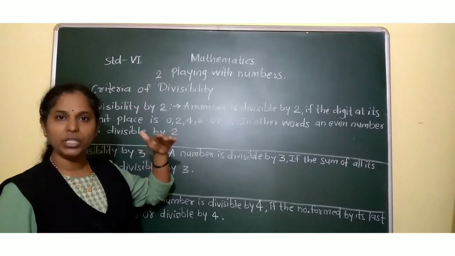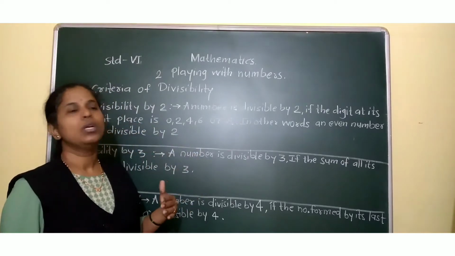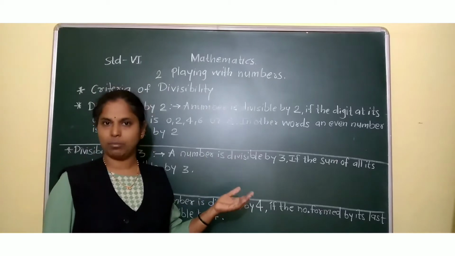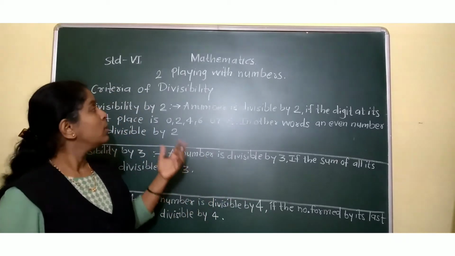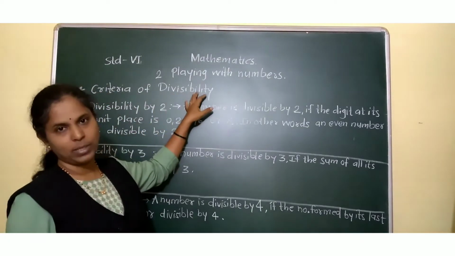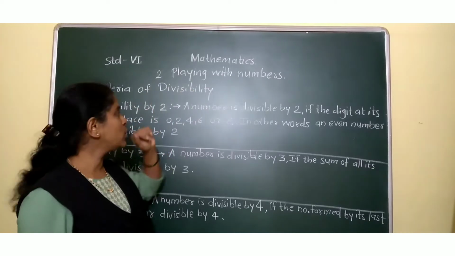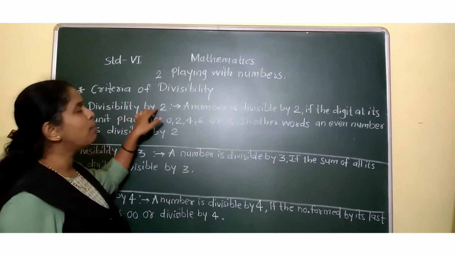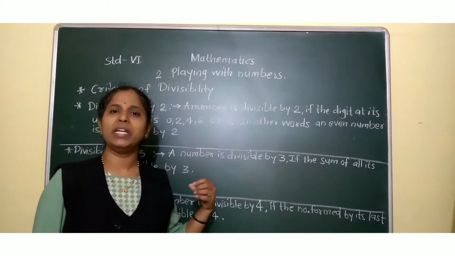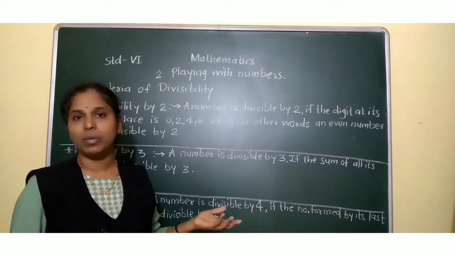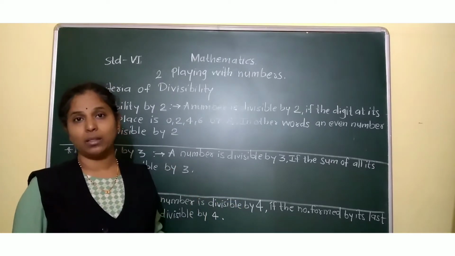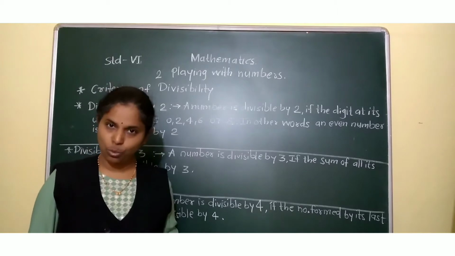The method in which, without doing long division, only by observing the number, we can say whether the number is divisible by 2, 3, 4 and so on, is named criteria of divisibility. First, we will learn divisibility by 2. Whatever the number may be, a 9-digit number or a 10-digit number, only by looking at it we should be able to tell whether the number is divisible by 2 or not.